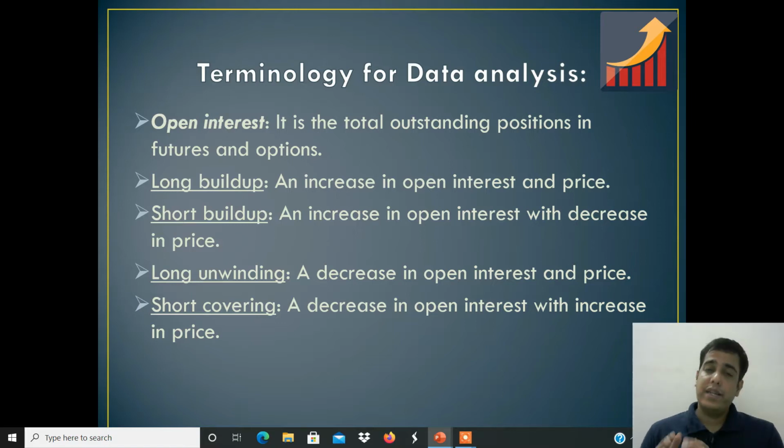Okay, so let's understand this concept with real data analysis work. We will do the data collection work first. We'll collect the data from the NSE website in a fresh Excel file. Then we'll do the comparison work as well. So the first step is collecting the data, the second step is comparing the data, and the third step is analyzing the data. I hope you understood all three steps. So let's start collecting the data first.